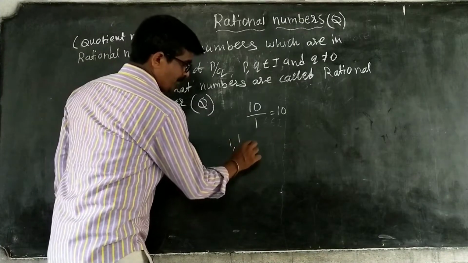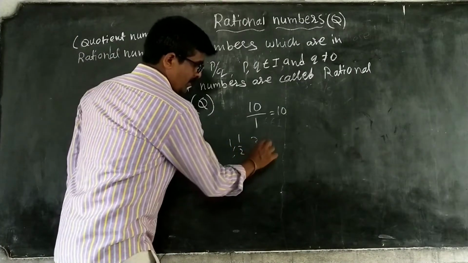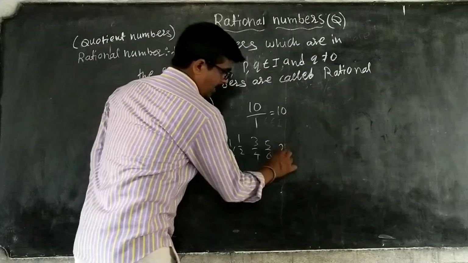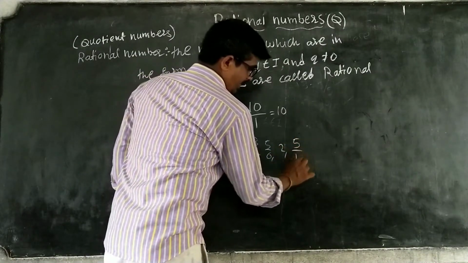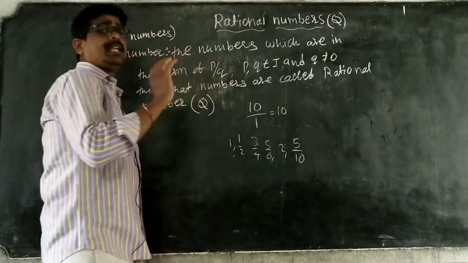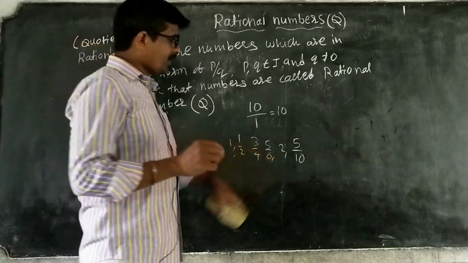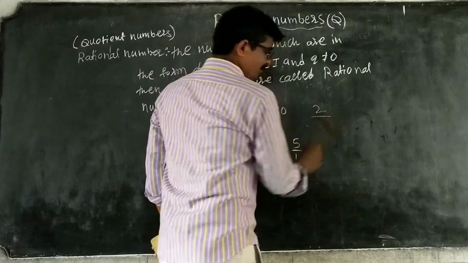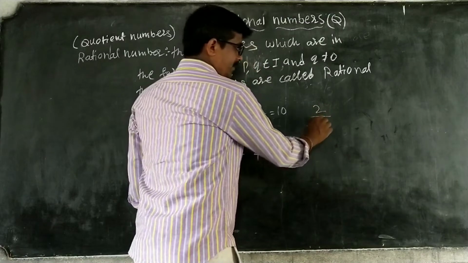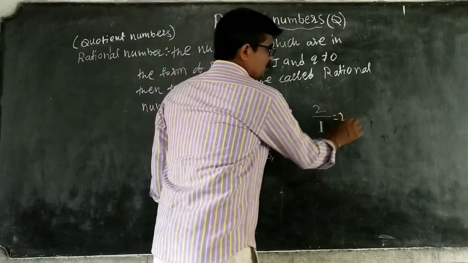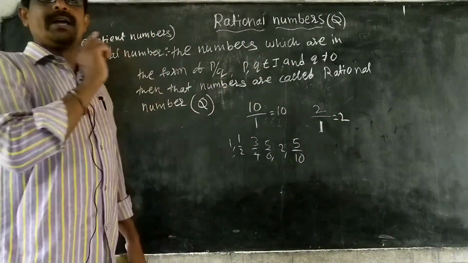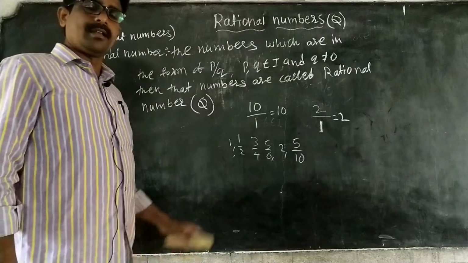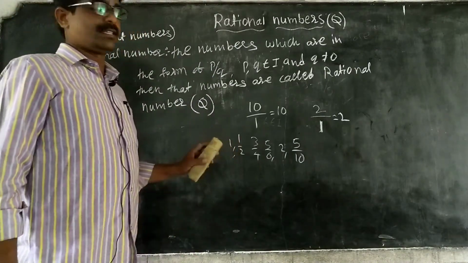1 by 2, 3 by 4, 5 by 6, 5 by 10, whatever it may be, you can take any number. Even 1, 2, any integer, you have to write it by 1. So 2 by 1 is equal to 2. So every integer is also a rational number.